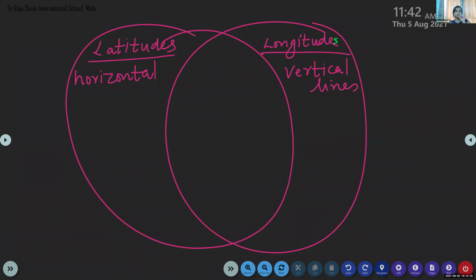Ma'am, longitudes run through the north south. Okay, north, south. Then what about latitudes? Ma'am, east west. East to west. Ma'am, can Anupama tell? Ma'am, can I say? Okay, then Prayan Vinod.